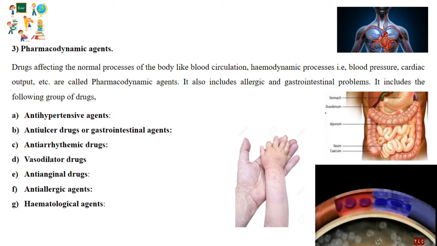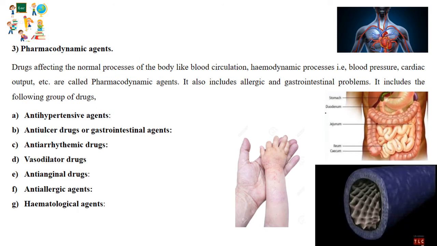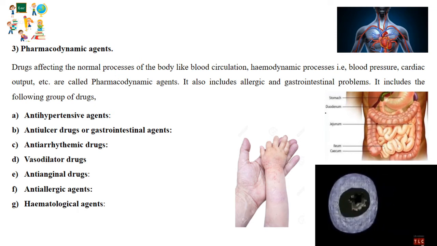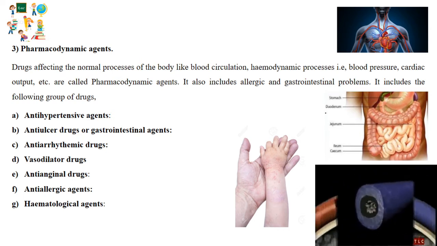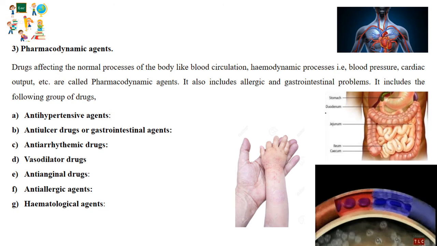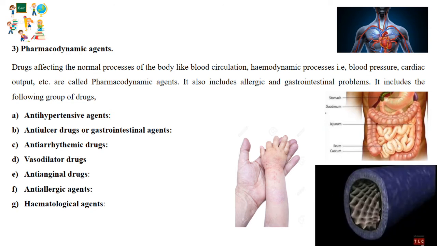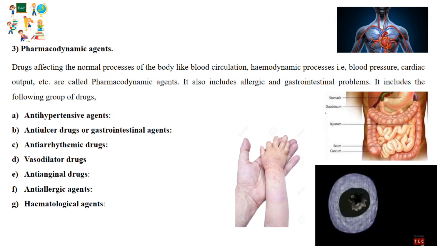So the drugs that can be advised or used to treat such disorders in our normal physiological functions can be referred to as pharmacodynamic agents.